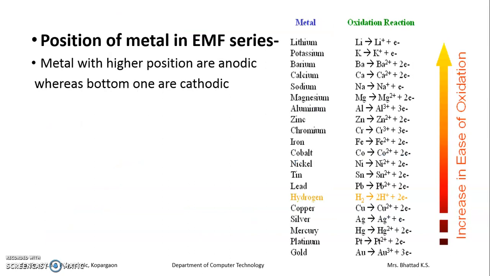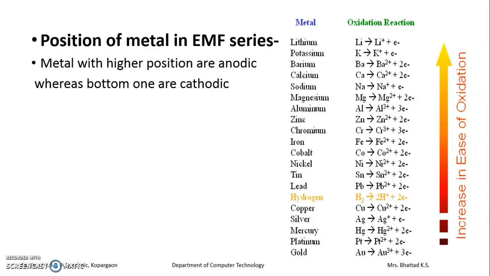Important point among all these is position of metal in the EMF series. Suppose you have two metals in a pair, one of the metals becomes anode and the other becomes cathode. So who will be anode? For that this series will guide you. In this series, metals are arranged according to their oxidation potential value, or you may call it reduction potential value, or tendency towards oxidation.